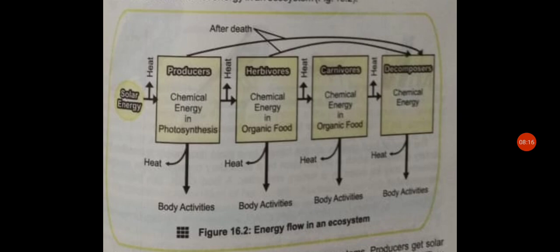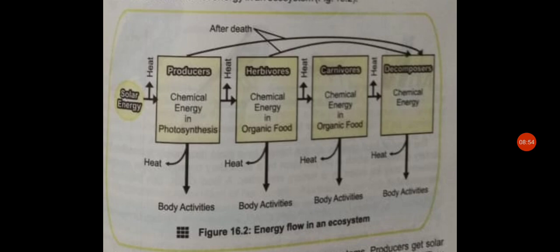Next is energy flow in an ecosystem. In an ecosystem, energy as well as materials travel from one trophic level to the next. Trophic means food, and a trophic level is a food level at which an organism feeds in a food chain. The first trophic level is made of producers, the second of primary consumers and so on. The flow of energy in different trophic levels of an ecosystem is unidirectional. The following is figure 16.2 from your textbook page 115.